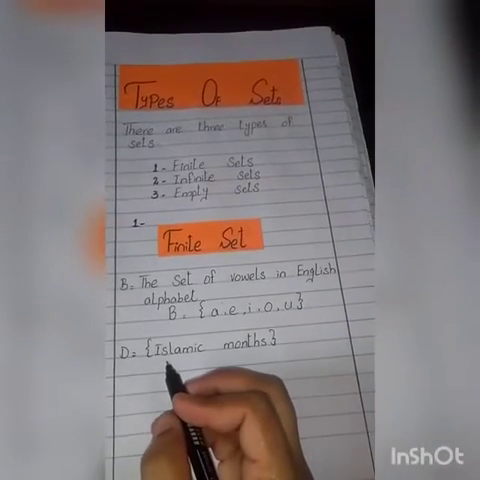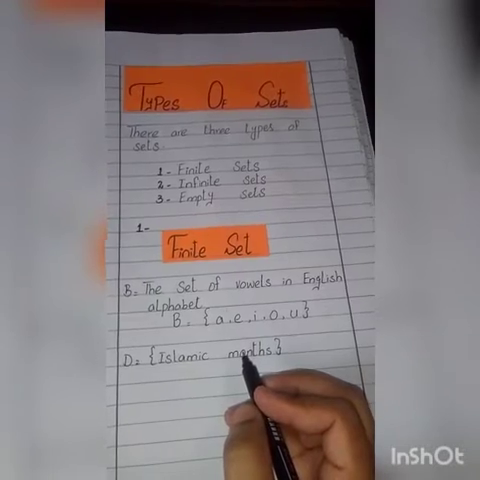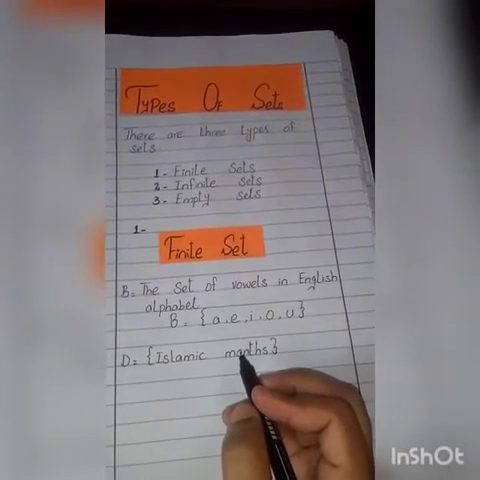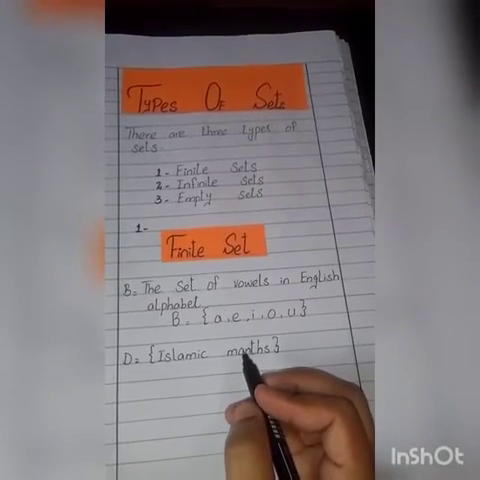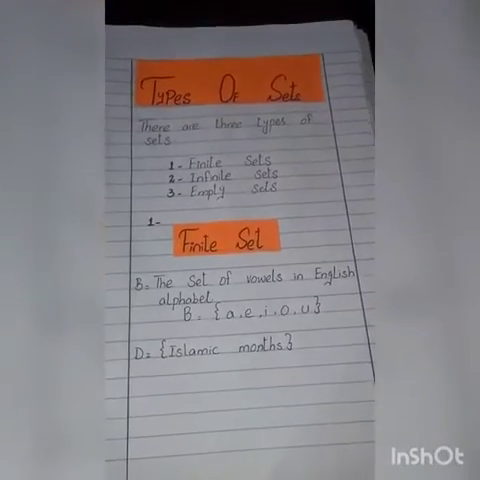Our second example is D, a set of Islamic months. We know that there are 12 Islamic months in a year, so this is a finite set because in this set there is a limited number of elements.